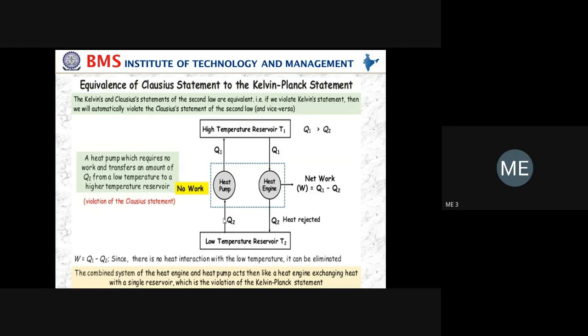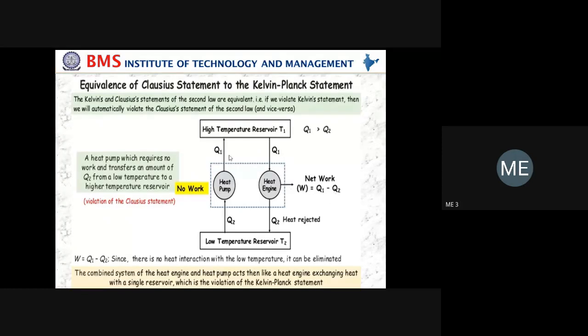Q2 is the heat taken from the sink and supplied to the source in case of heat pump. And here you observe the heat engine. It takes Q1, the heat from the temperature reservoir T1, and rejects the heat to the sink, which is at temperature T2, and the net amount of work done W equals Q1 minus Q2.